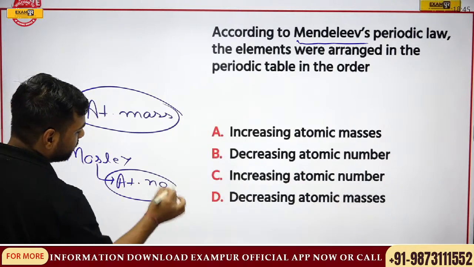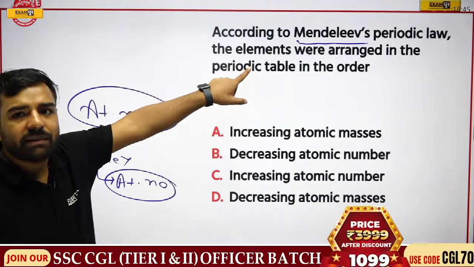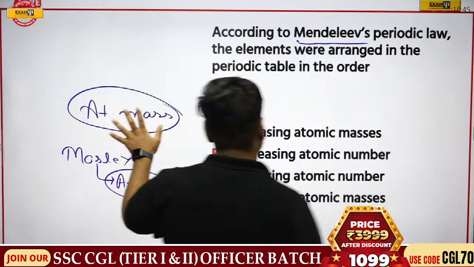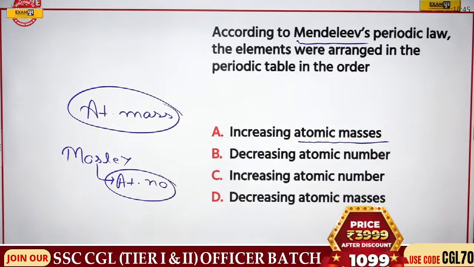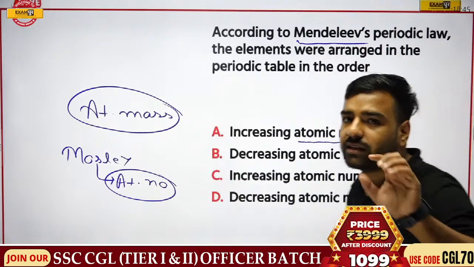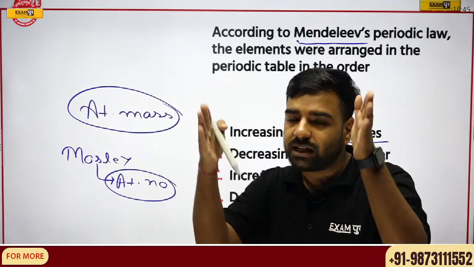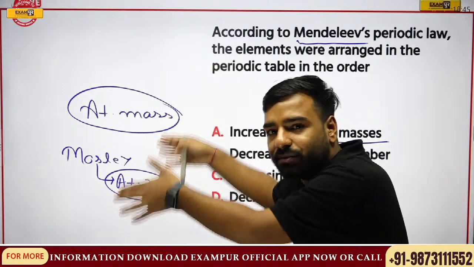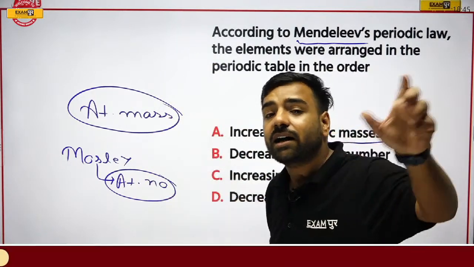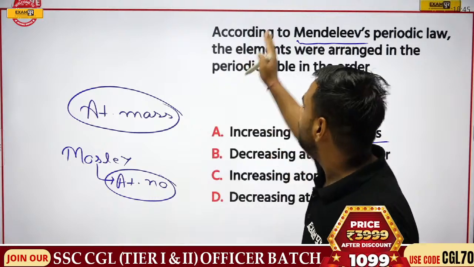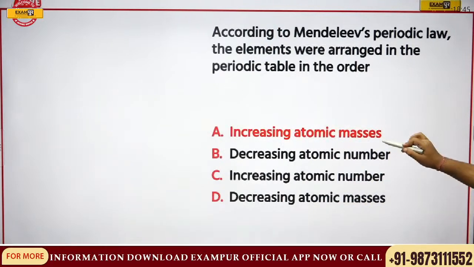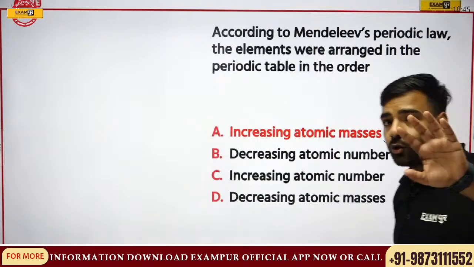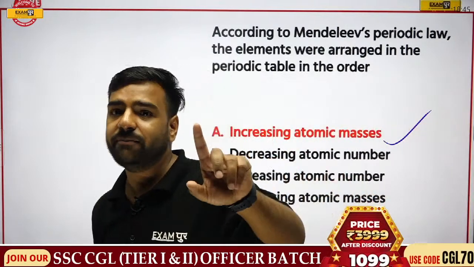we are actually studying. Now, the question is asked regarding Mendeleev. So it's very obvious what the correct answer will be. The periodic table which was created according to Mendeleev was according to the increasing atomic masses. Right now, Gopinath, what we are talking about is for Moseley, the present periodic table that we are studying. All the concepts that we have studied today are according to the atomic number. But Mendeleev gave it according to the atomic mass. So please remember, the correct answer will be increasing atomic masses. Gopinath, I guess I am able to explain this point. Very important. Please do not forget.